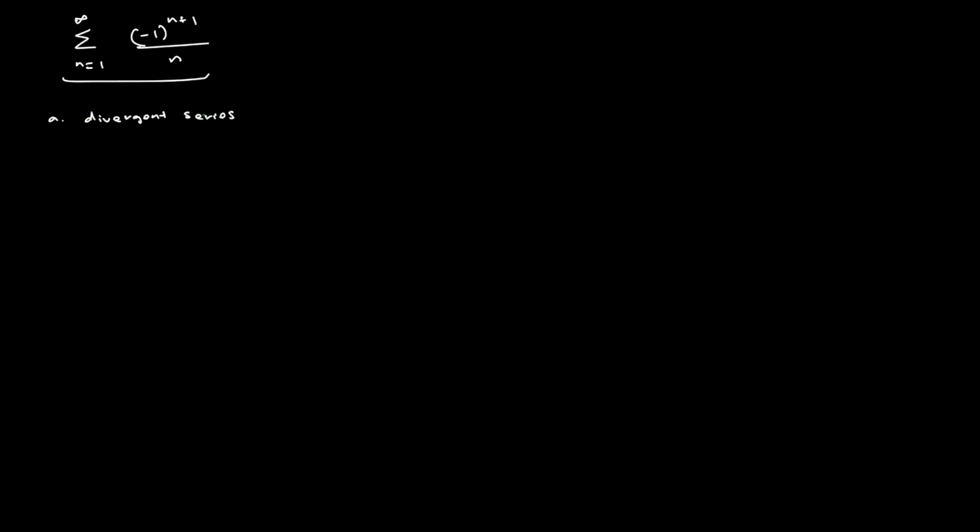And then we'll show that it represents a convergent series. So one way we can use this to form a divergent series is to consider this. First, what does this series look like? The first term will be negative 1 to the second, which is 1 divided by 1. So 1, and then we're just going to alternate our signs: plus, minus 1 over 2, plus 1 over 3, minus 1 over 4. So this is an alternating harmonic series.